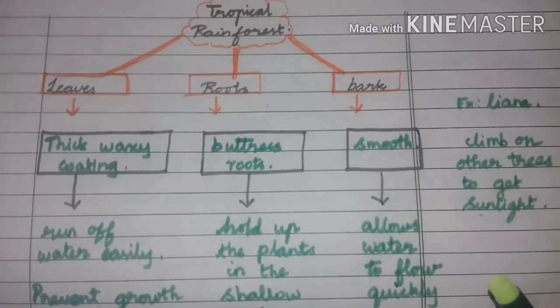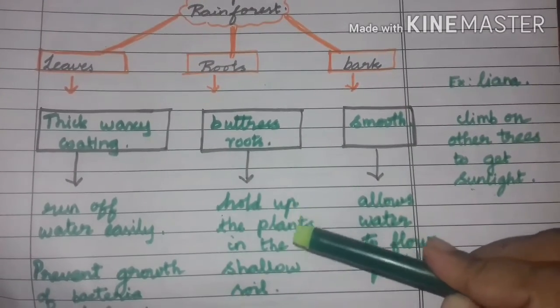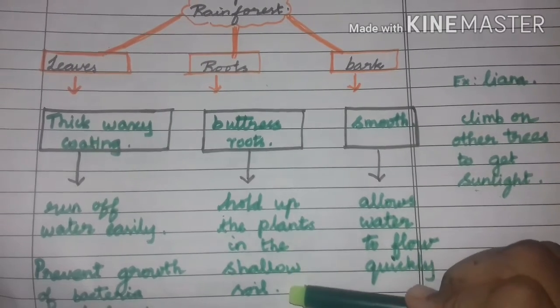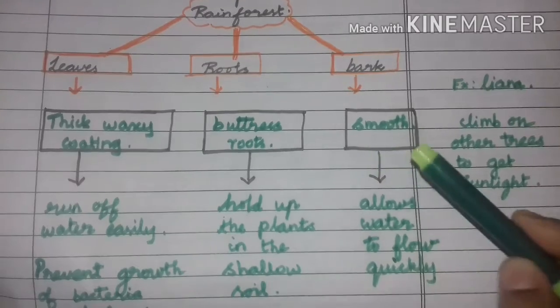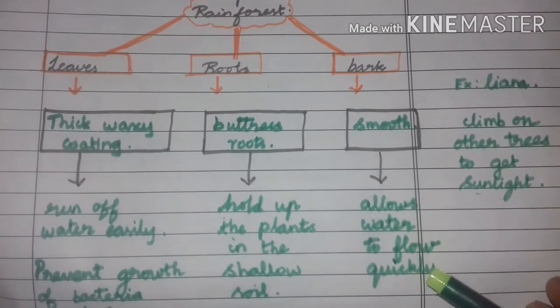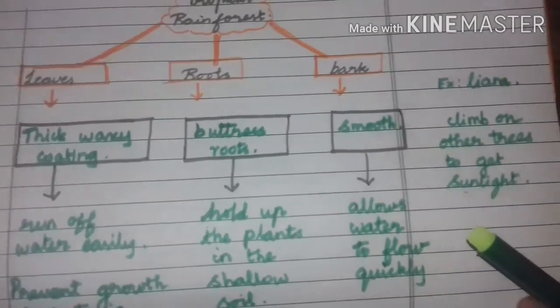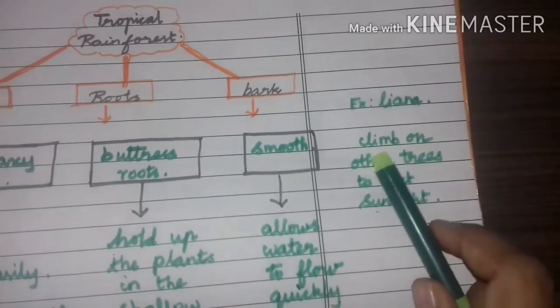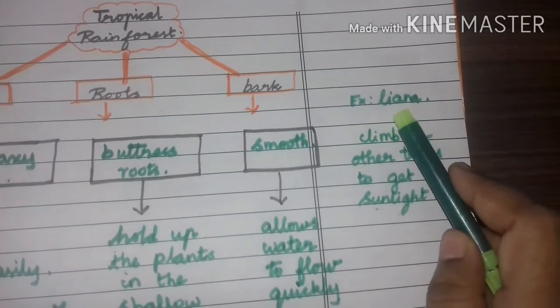Why do they have buttress roots? Very good. Hold up the plants in the shallow soil. Why do they have smooth bark? It allows water to flow quickly. Some plants won't get sunlight. What do they do? Yes, they climb on other trees to get sunlight. Example, liana.